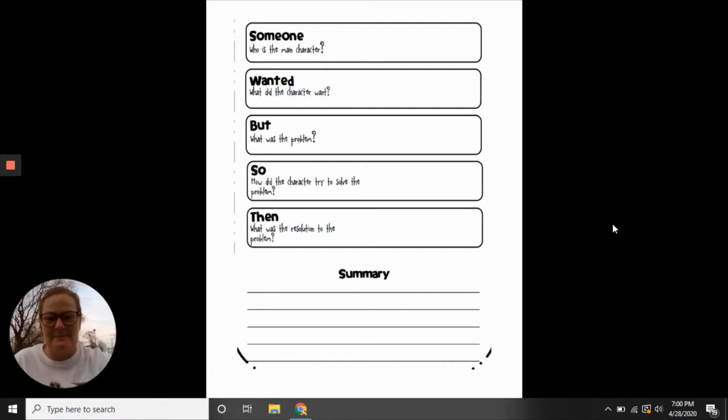We finished tops and bottoms. We're ready to do some type of reading response. This is a summary graphic organizer. We're going to make a summary of the story so that we can remember what we read.